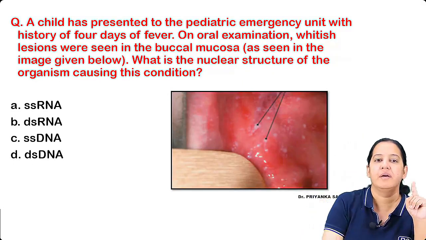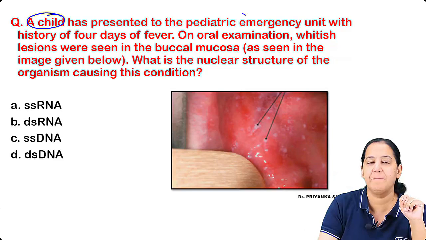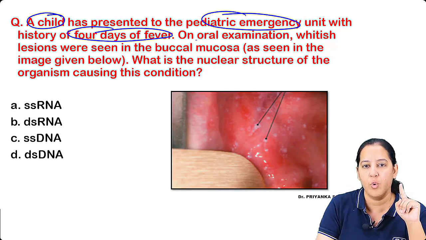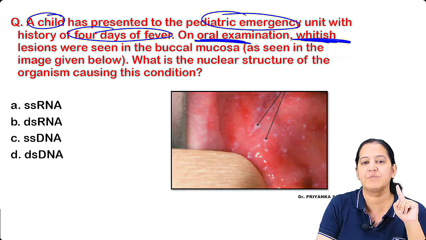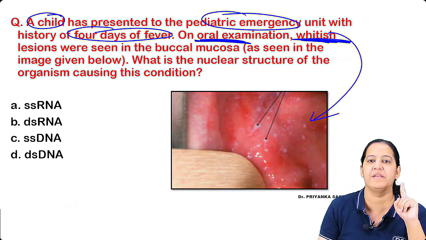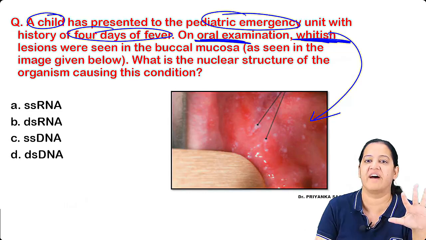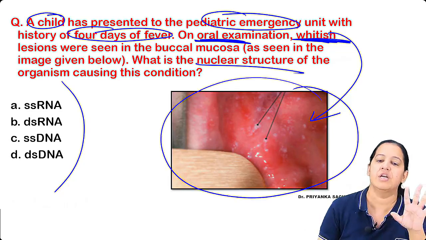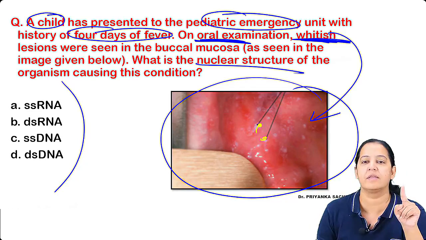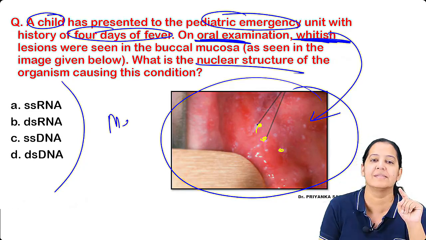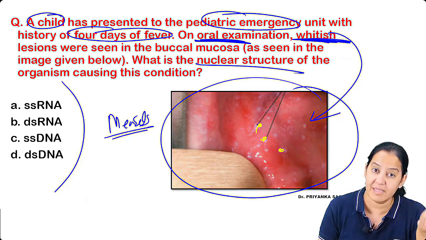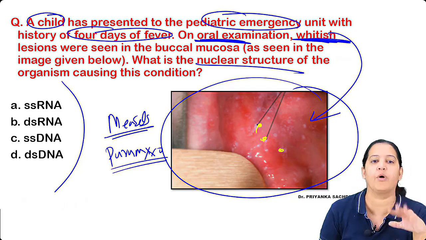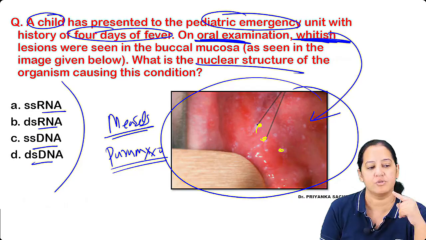Read the question. A child has presented to the pediatric emergency unit with a 4-day fever. On oral examination, whitish spots are seen. The image is given to you. First identify the virus and tell me the nuclear structure of the virus. Looking at the image, you can identify that Koplik spots are there, and Koplik spots occur in measles. So my diagnosis is measles. Now measles is a member of paramyxo. So tell me, is paramyxo DNA or RNA? First tell me. Of course, it's RNA.